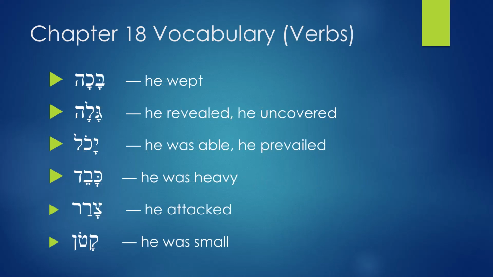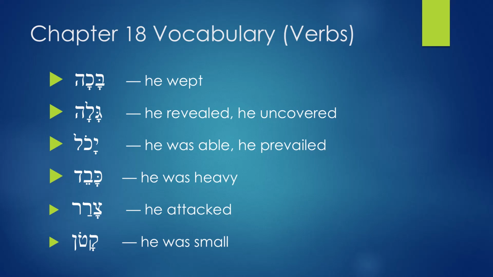Then we come to the verbs, and we have the first one, bachar. Bachar means he wept. Next we have the word gala. Gala means he revealed or uncovered. Next we have the word yacho. Yacho means he prevailed or he was able.